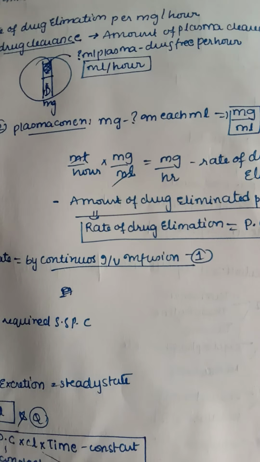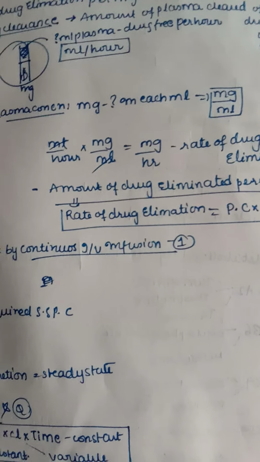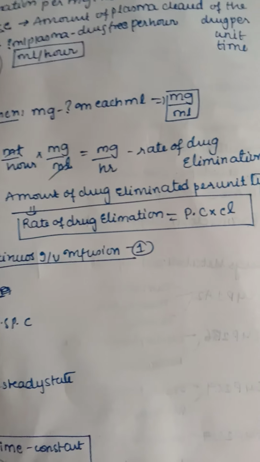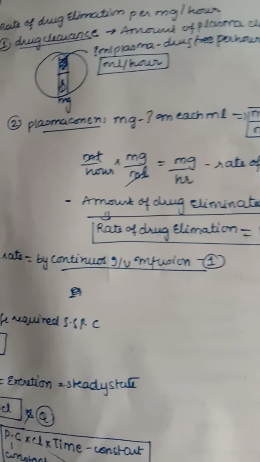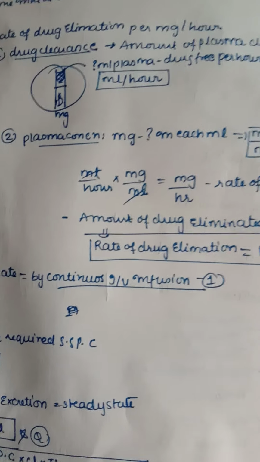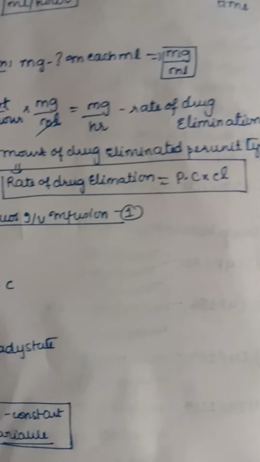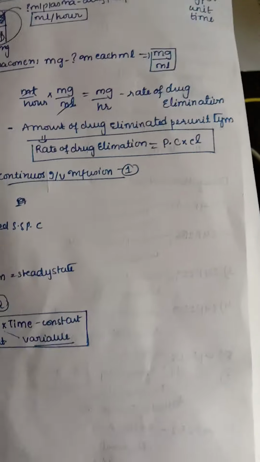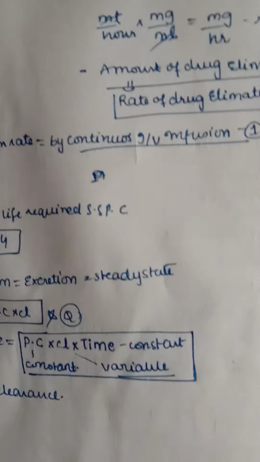So now if we multiply these two, milliliter per hour and milligram per milliliter, then both the milliliters get cancelled and only milligrams per hour remains. This is nothing but the rate of drug elimination. So by this we can easily get that the rate of drug elimination is drug clearance into plasma concentration. The amount of drug eliminated per unit time, the rate of drug elimination, is plasma concentration into drug clearance, and we get it in milligrams per hour.